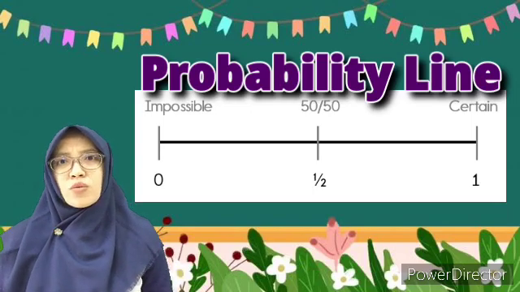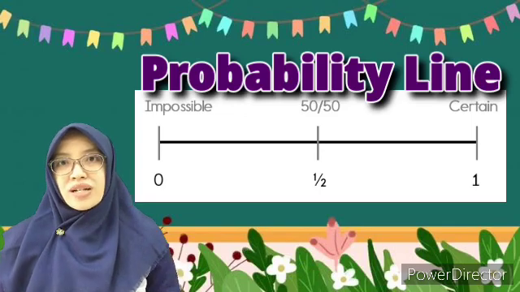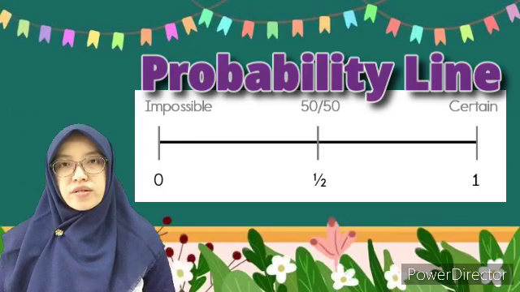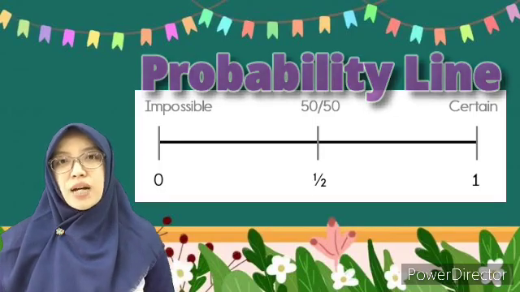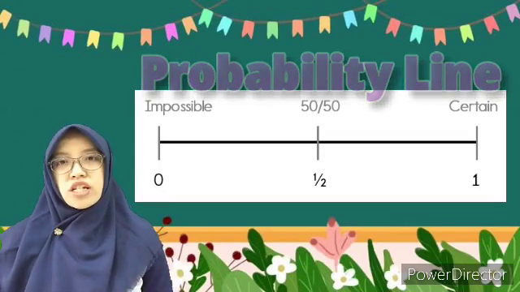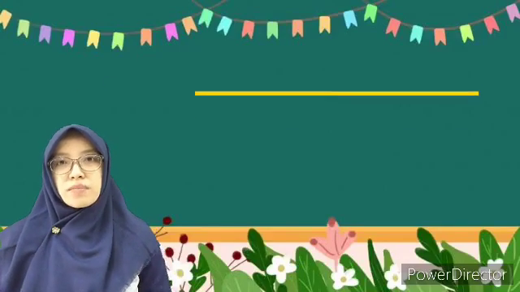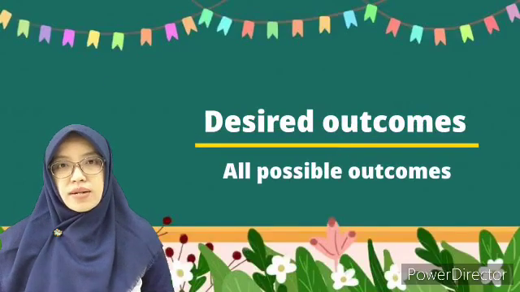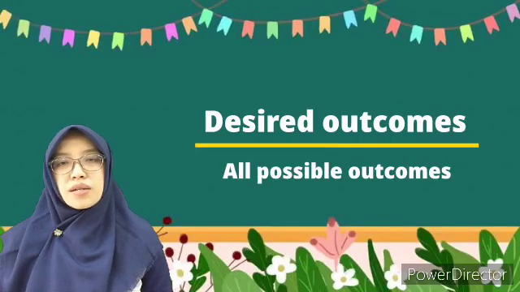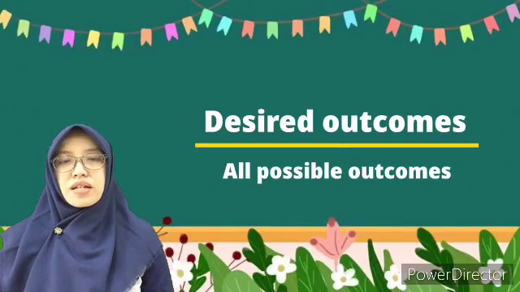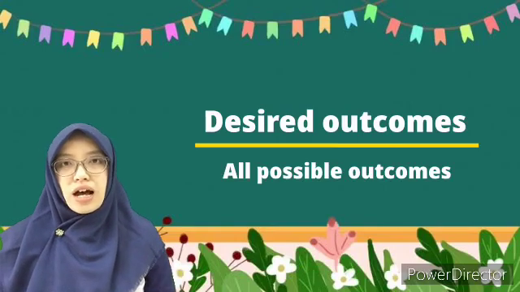So what's about in between 0 and 1? In between 0 and 1 the event lays in the possible word. However, to get the exact probability, we usually use fraction. Fraction to describe the probability. What does it mean? Fraction in probability means the desired outcome over the possible outcome. Let me repeat, desired outcome over possible outcome.